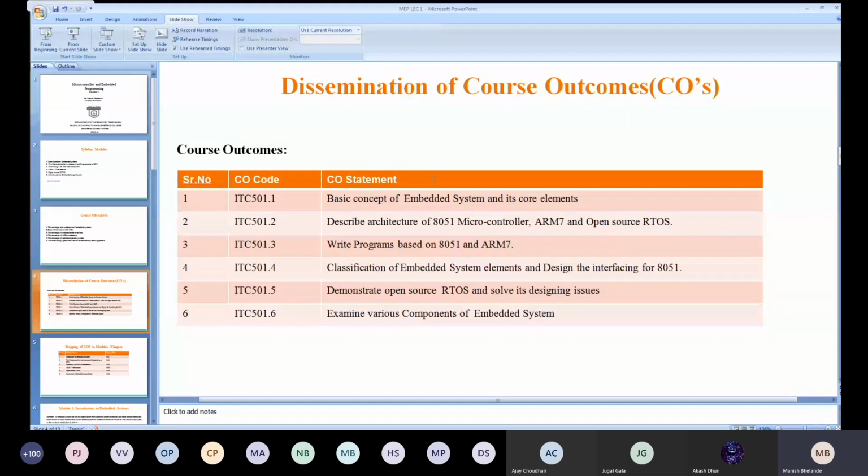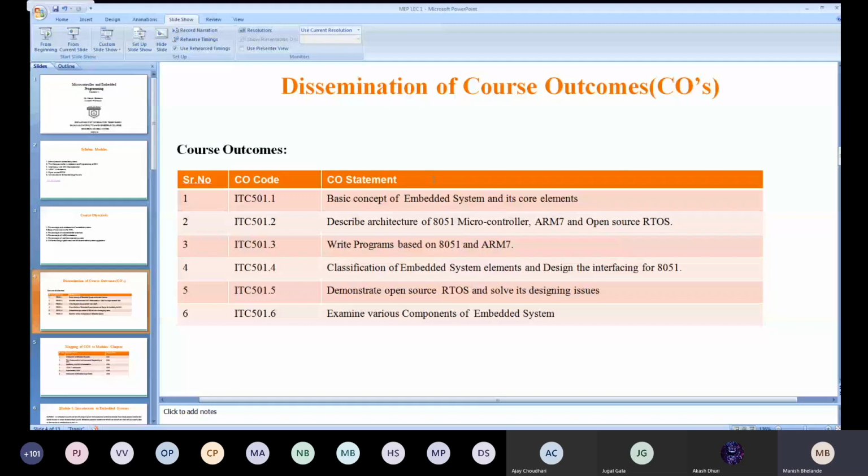Next is the classification of embedded system elements and designing the interface for the 8051. Means how you are going to classify and how you are going to design the interface with the 8051 microcontroller. Then demonstrate the open source RTOS and solve its designing issues. After studying the RTOS, you will know what the RTOS is, what exactly it does, and how efficiently we can use it in embedded systems and for solving design issues.